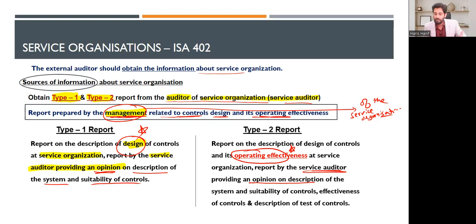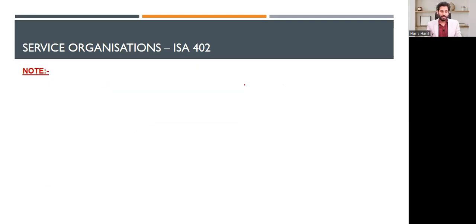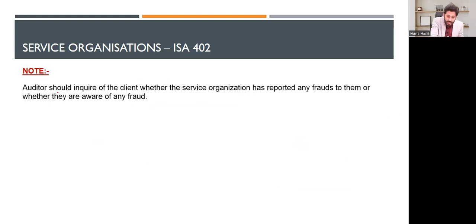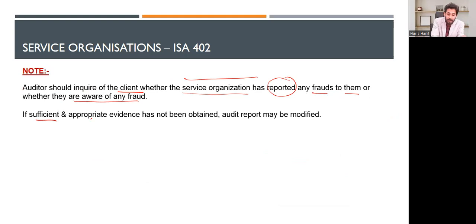So now you can obtain the information from their auditor. That is the type 1 and type 2 report from the service auditor, the auditor of the service organization. Note, the auditor should inquire of the client whether the service organization has reported any fraud to them or whether they are aware of any fraud, because my records are being maintained by the service organization. So you should ask whether they are reporting any kind of fraud. If sufficient and appropriate evidence has not been obtained, the audit report may be modified. Yes, it may be modified depending on the materiality.